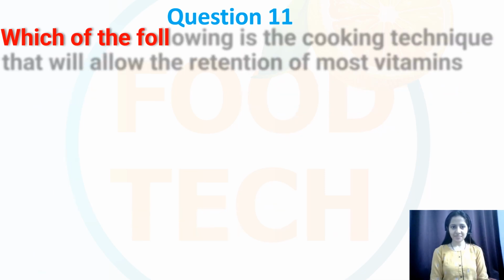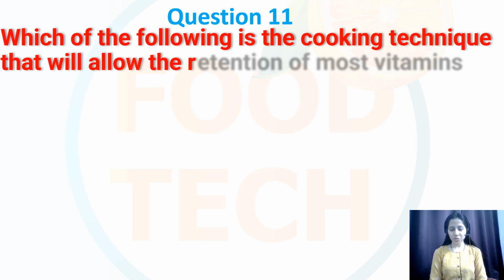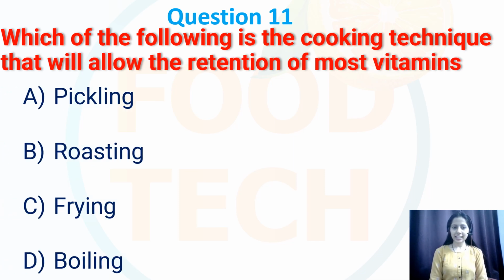Question number 11. Which of the following is the cooking technique that will allow the retention of most of the vitamins? So pickling, roasting, frying or boiling. So correct option is B, that is roasting. Since roasting involves cooking food at a high heat, it requires heat.